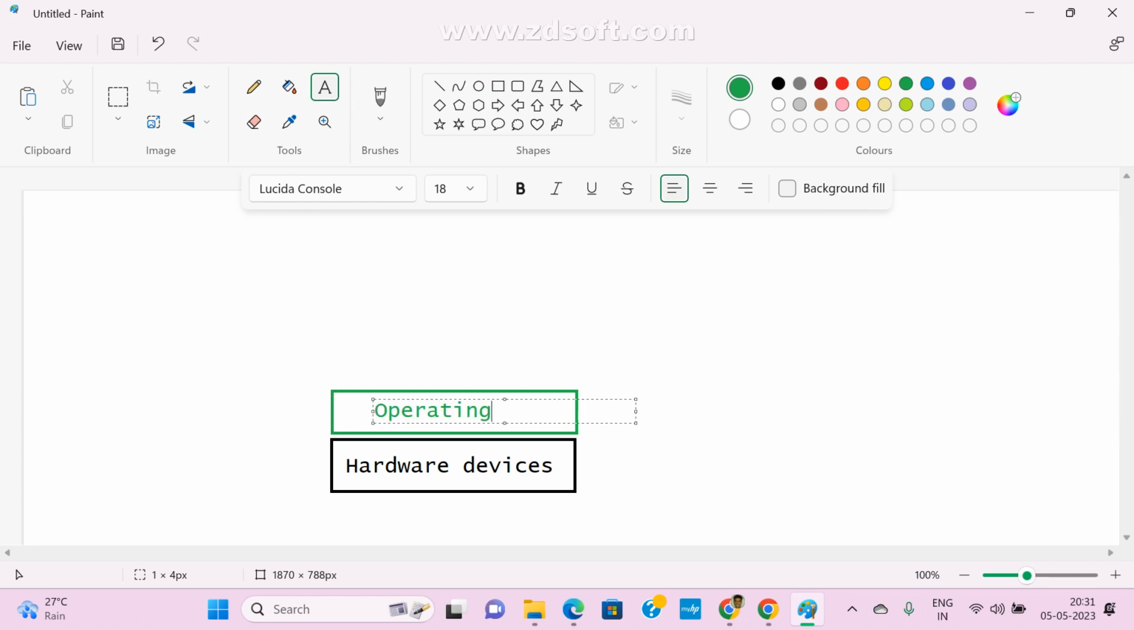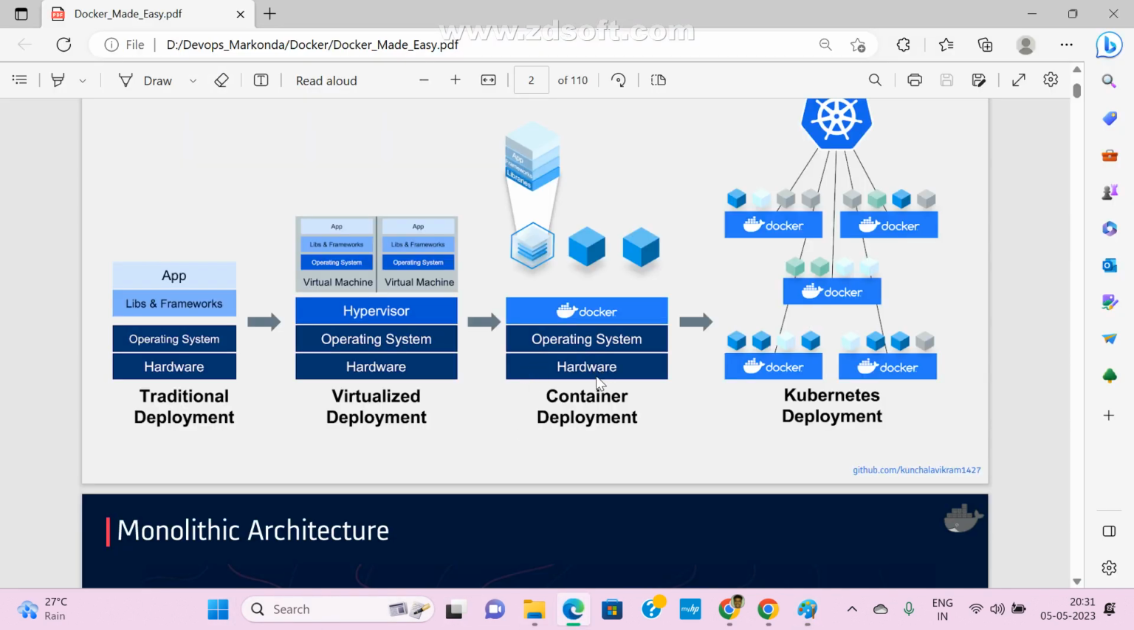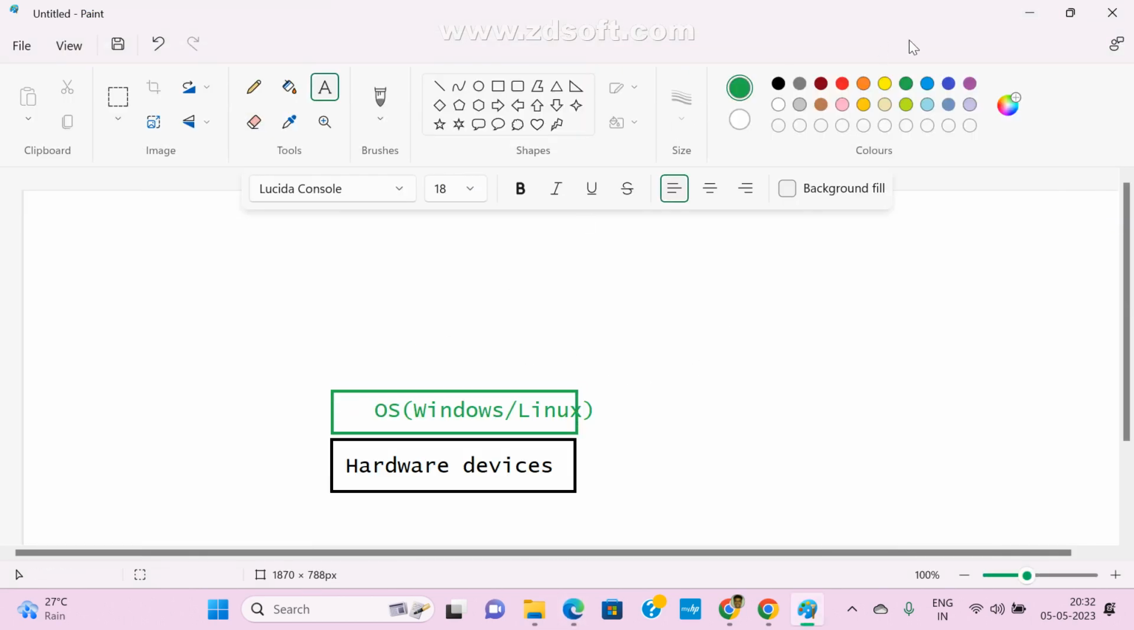Simply we are calling it OS. This OS might be Windows or Linux or Mac OS, whatever it may be, that is your wish, guys. Now on top of the hardware devices and operating system, there is no need to install any hypervisor software, no need to install any VM. Directly I am going to install the Docker software.